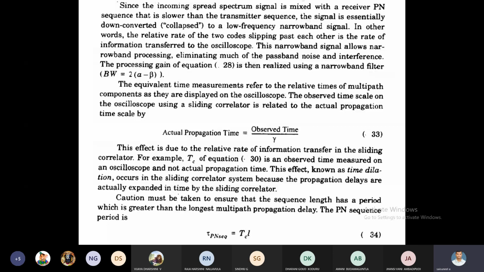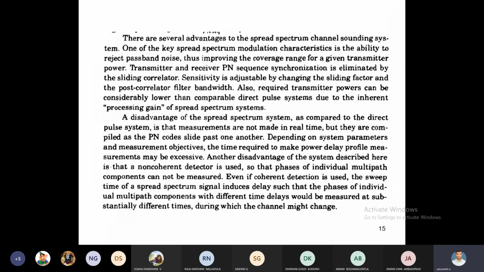How much time it takes to transmit and how much length of the PN pseudo-noise sequence, which gives the period. Here, in this second spectrum sliding correlator technique, there are advantages. What is the first advantage? It removes passband interference by using bandpass filters. Two bandpass filters are used at the receiving section.